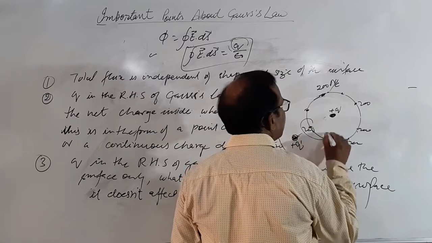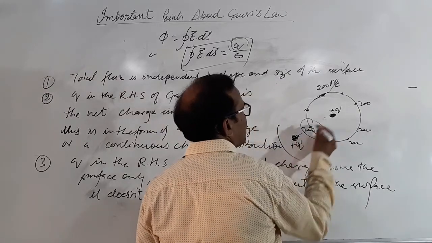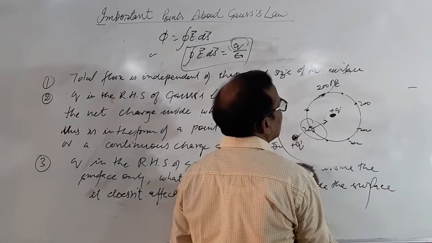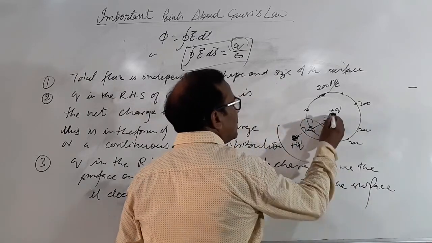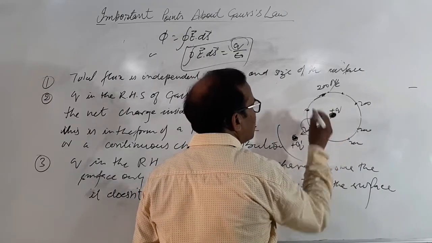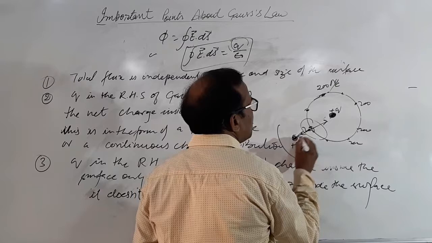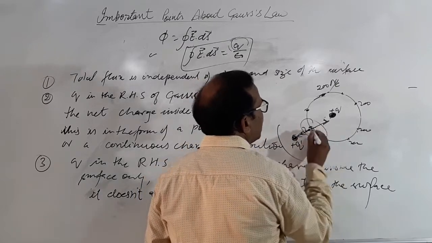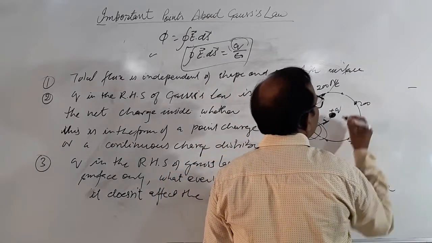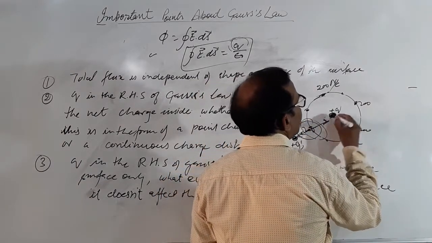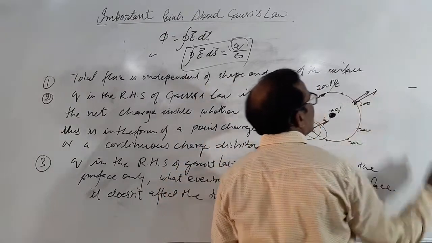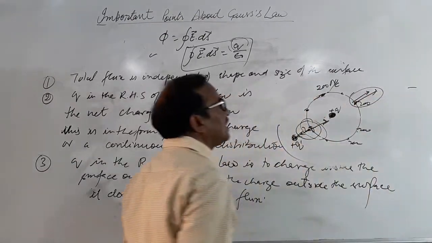This charge will decrease the field in this region, because field due to the charge outside the surface is in this direction, and field due to the enclosed charge is outward. In this region field decreases, and in this other region field due to the interior charge is here and field due to this charge also is here, so total field will increase.